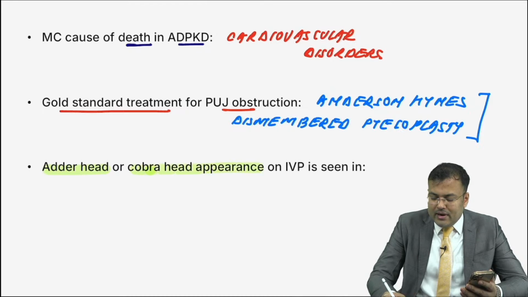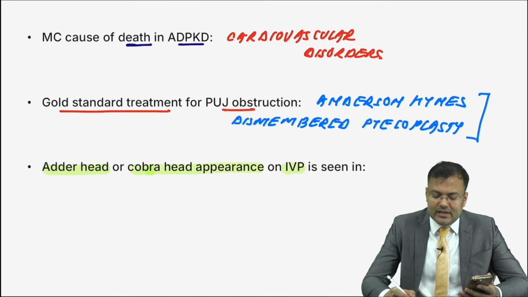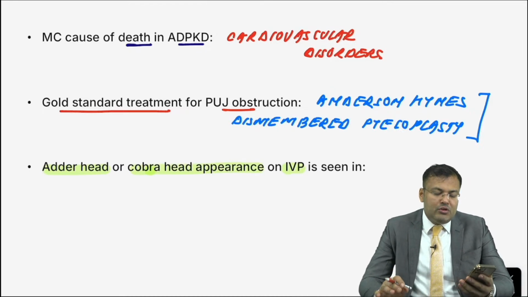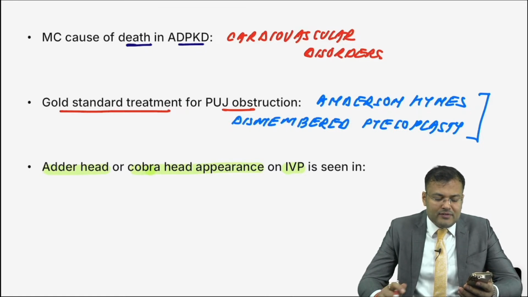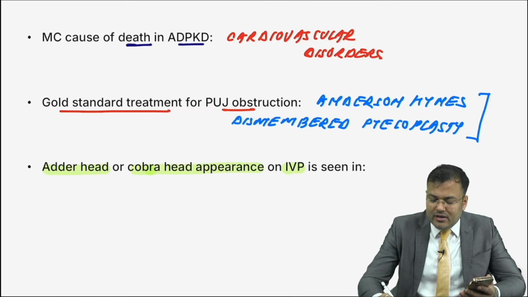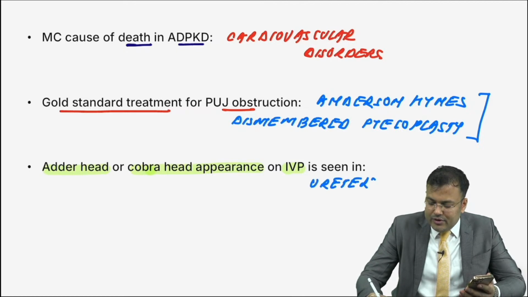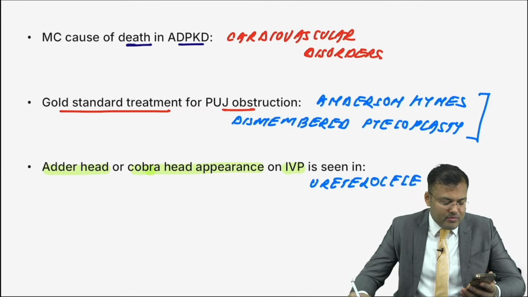And one easy question which everybody knows. Adder head or cobra head appearance on IVP. It is seen in which condition? Guys, tell me. Let me see who is the fastest. Fastest is Dr. DeBakey, very good. It is ureterocele. There is adder head or cobra head appearance. Clear, guys? Everybody is correct.